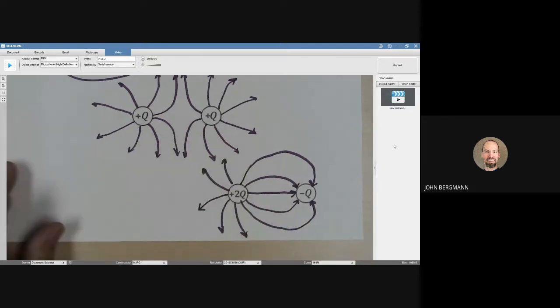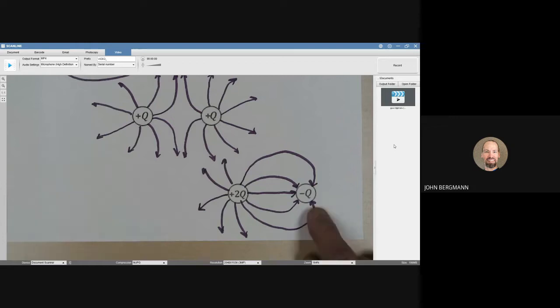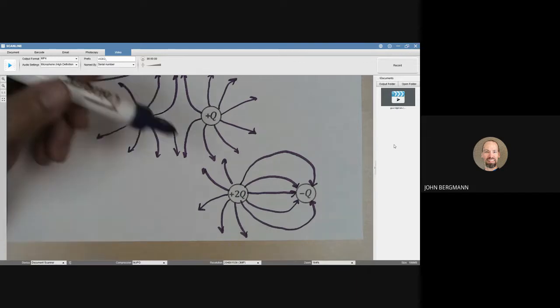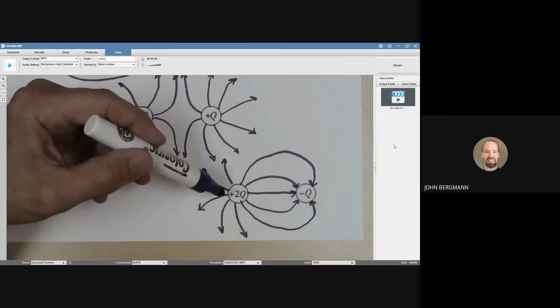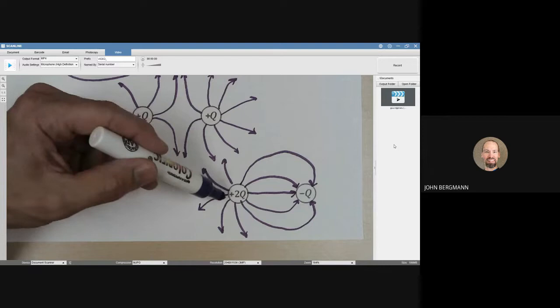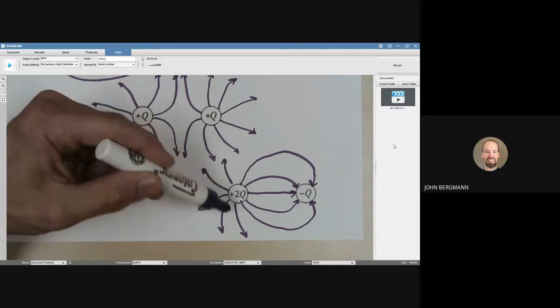Something kind of like that, where you can see here 1, 2, 3, 4, 5 lines are terminating on the negative charge. How many are originating on the positive charge? 1, 2, 3, 4, 5, 6, 7, 8, 9, 10. That's perfect right there.